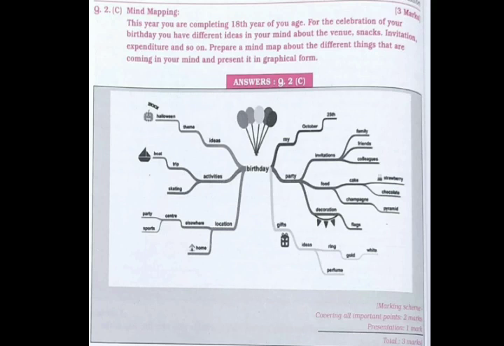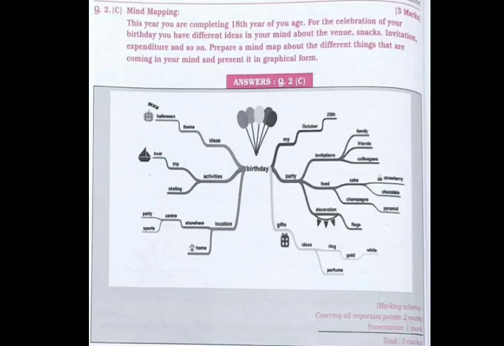Now next is question number 2C, that is mind mapping. So students, this is a new concept for you all this year. Now here in this question you have to develop a mind map, that is a frame or a design using your own ideas, thoughts and concepts to illustrate or develop on the given topic. For example, you have to develop here the ideas which are coming into your mind for the celebration of your birthday party. That may be about the venue, snacks, or the invitation, or the expenditure, and so on. So you can do it with the help of the balloons or the branches, or you can make use of the pictures, etc.